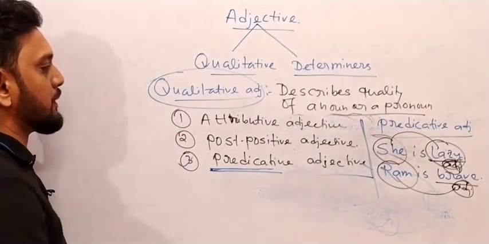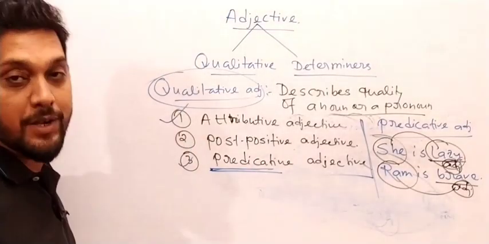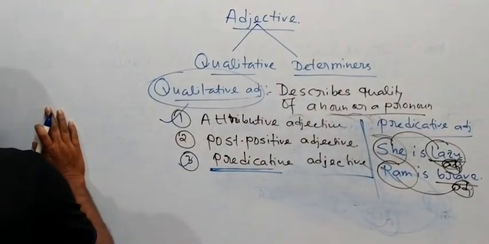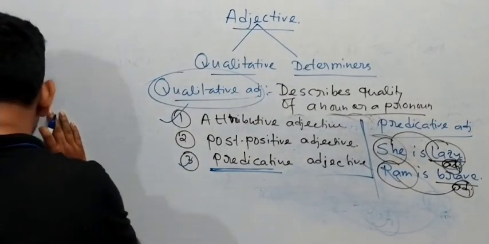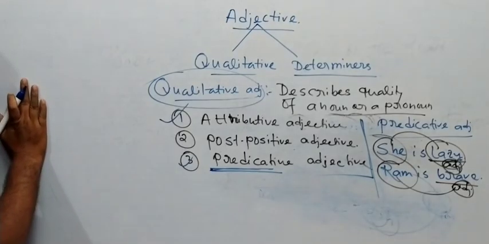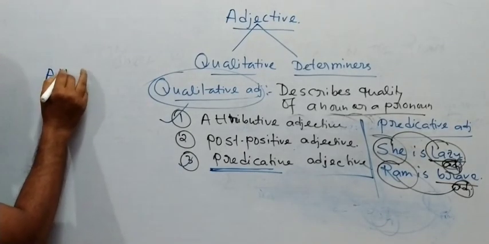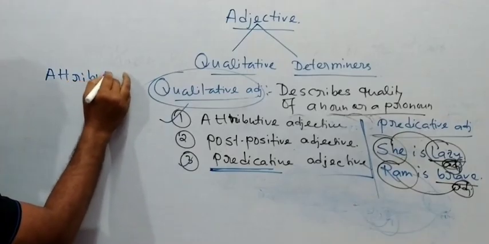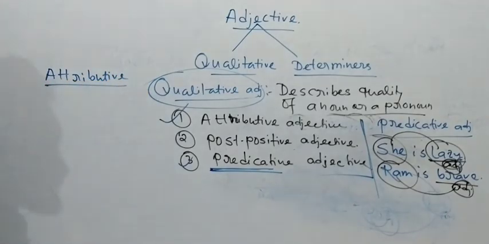Second one is what, my friend? Okay, now let me discuss the attributive adjective. Write down all of you, attributive adjective. What is an attributive adjective?